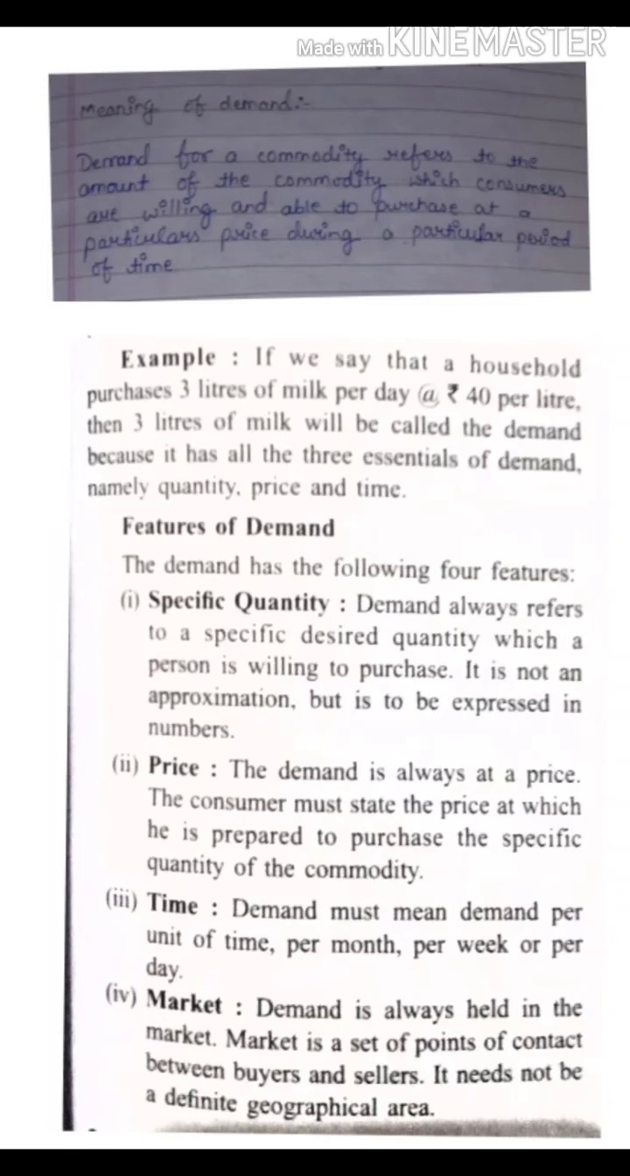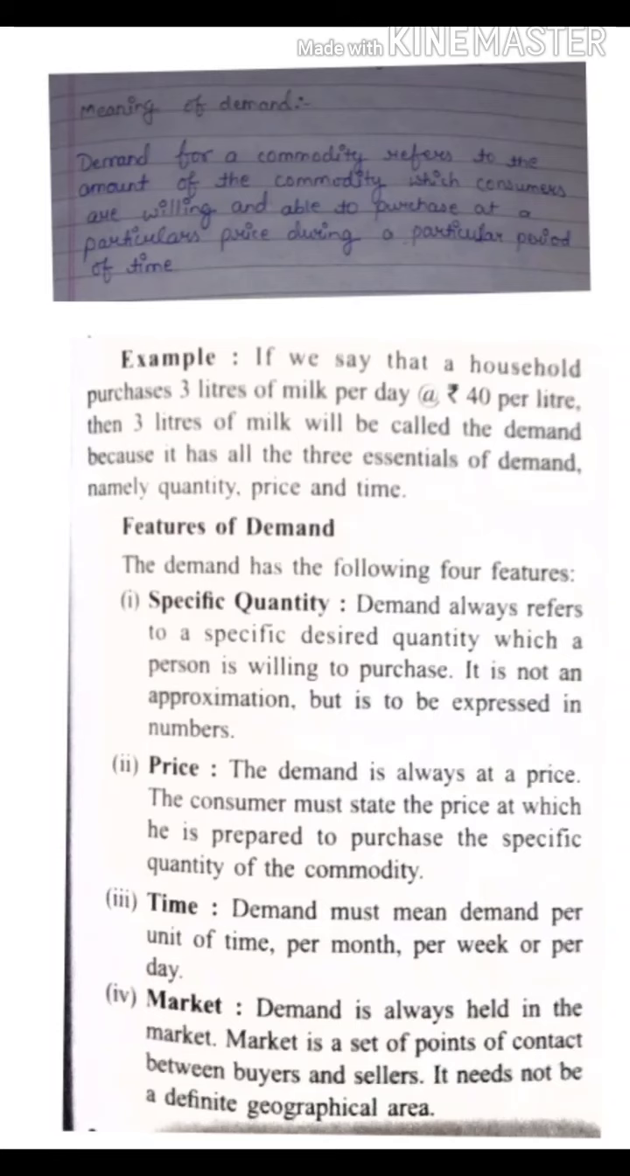Now what actually is the meaning of demand? Demand for a commodity refers to the amount of the commodity which consumers are willing and able to purchase. They are willing also and they are able also. That means they have the purchasing power, they have money for that, and are able to purchase at a particular price during a particular period of time. So particular price means the price which is being offered in the market, and that too at the time when they want to buy it. Is it clear?